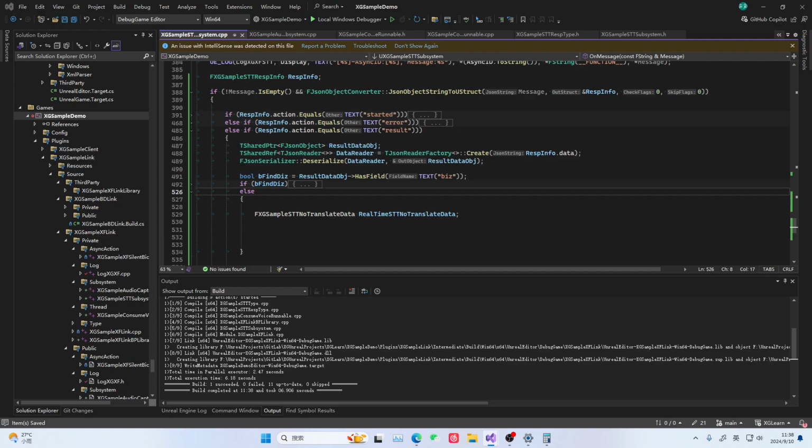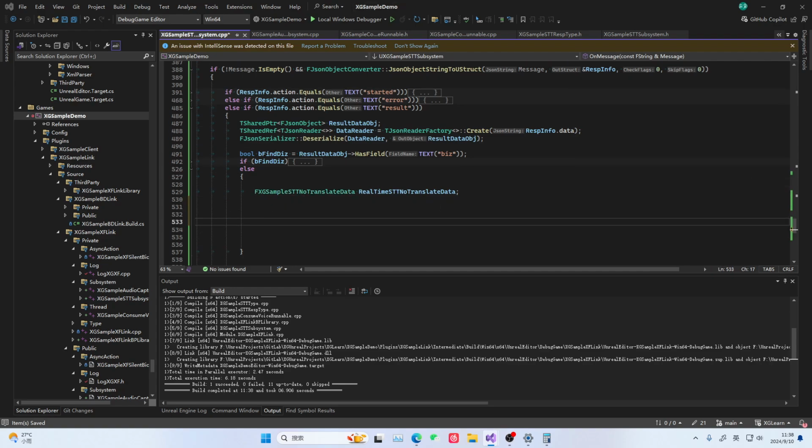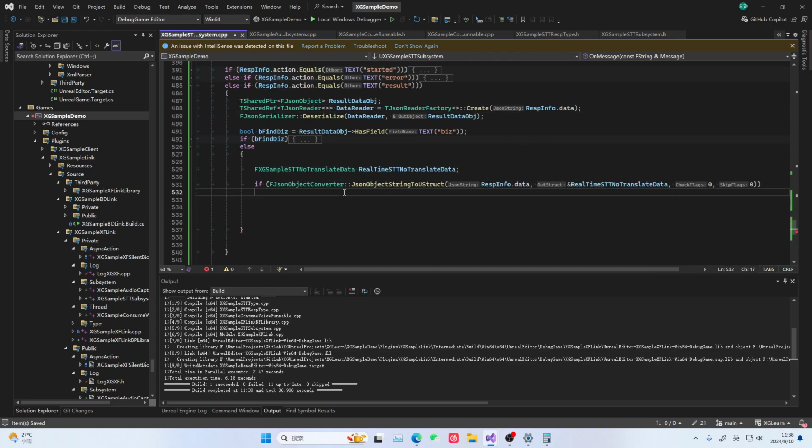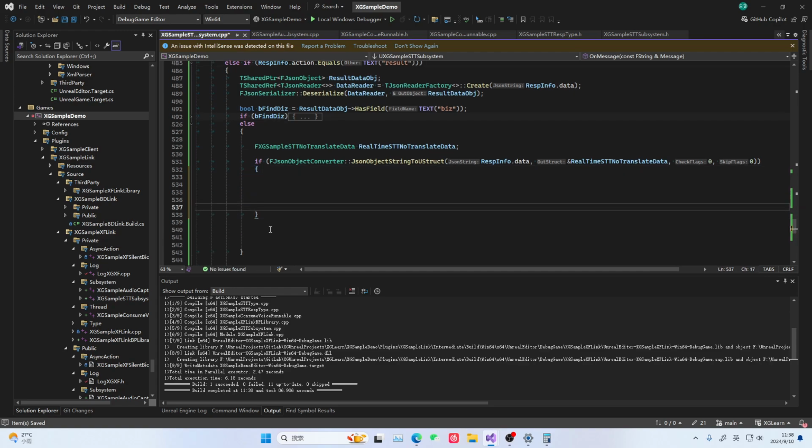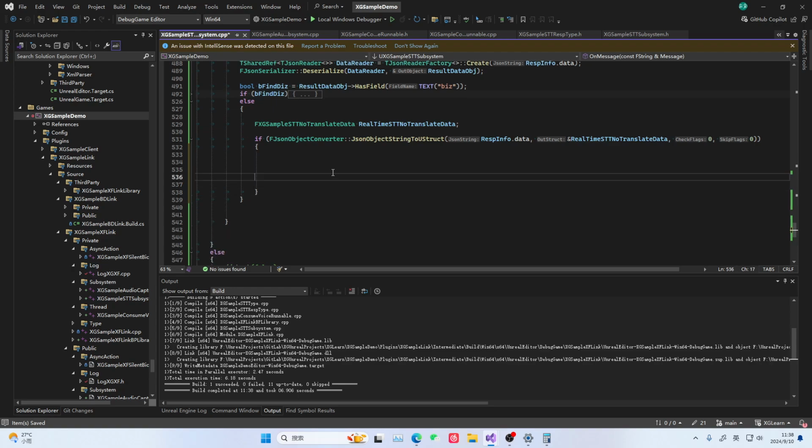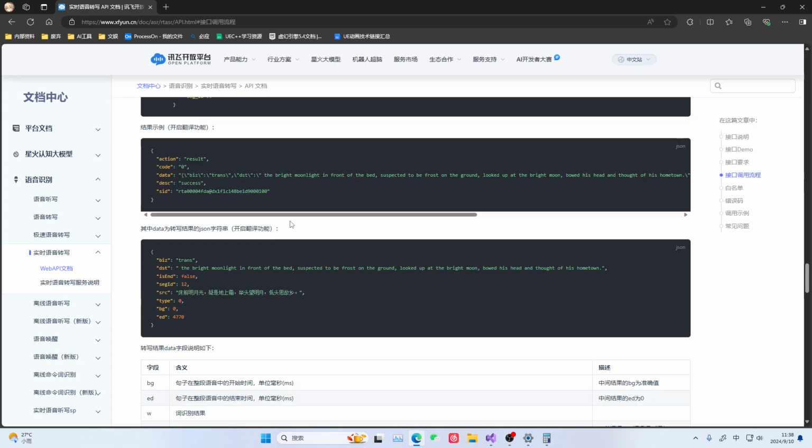Then after this data, we start to parse and analyze the data inside. Prepare such a struct. First of all, we still need to serialize this data into it, right? So, for serialization, it essentially serializes the data in our response info. After serializing it in, we need to make a judgment because it could be intermediate data. Intermediate data is essentially transient. We just need to check this field. Whether this field equals 1, if this field equals 1, you can see there is a type here.